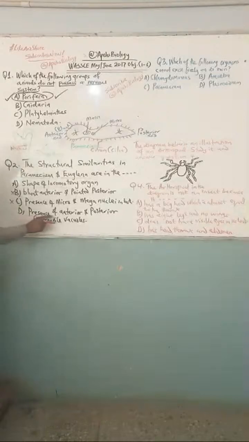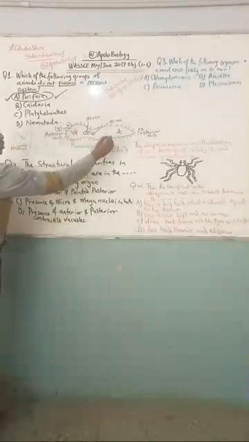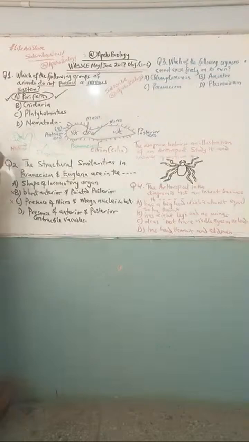Then, presence of anterior and posterior contractile vacuole. It is only present in which organism? Paramecium. If you look at Paramecium, this is one of the vacuoles, this is one of the vacuoles. But for Euglena, as I said, if you don't know the structure, Euglena has a vacuole close to this area, and that is the contractile vacuole. Only one. What is our answer to this important question? Our answer is this. So this is the answer to that question.